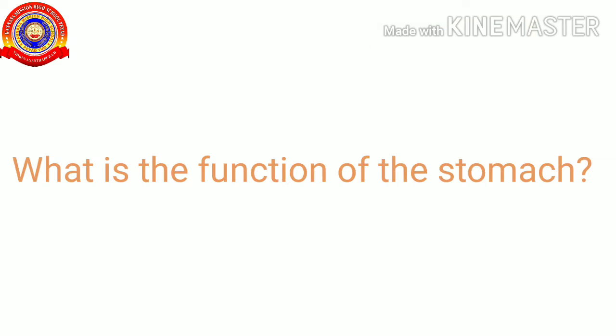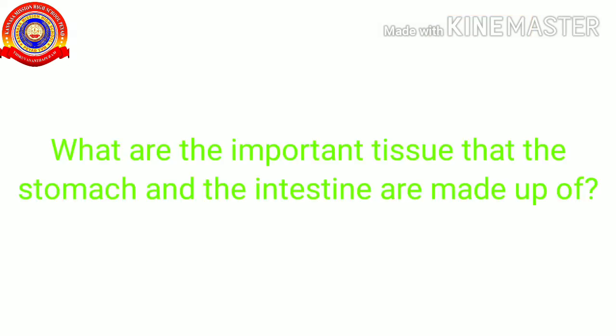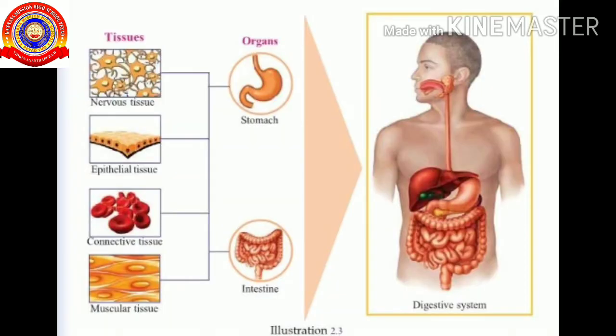What is the function of the stomach? Yes, it helps in the digestion of food. What is the function of the intestine? Yes, it helps in the absorption of digestive materials in the food. Look, what are the important tissues that the stomach and the intestine are made up of? They are made up of nervous tissue, epithelial tissue, connective tissue, and muscular tissue.